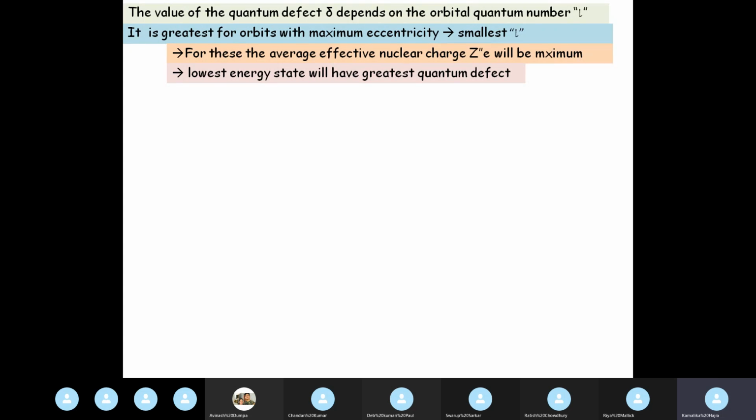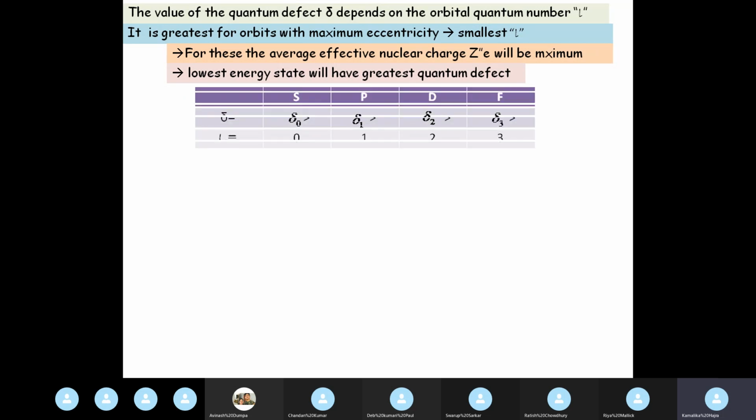Obviously, the closer you are to the nucleus, the more you are prone to penetrating the core and the more quantum defect you will face. The closer the orbit is to the nucleus, it is more prone to penetration of the core, and therefore the screening will be less effective, and therefore in turn the mean effective nuclear charge will be more. So the lowest energy state will have the greatest quantum defect.